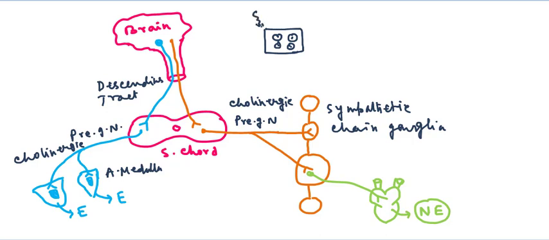The acetylcholine binds with and activates the adrenal medulla, and when it activates the adrenal medulla, calcium enters into it.